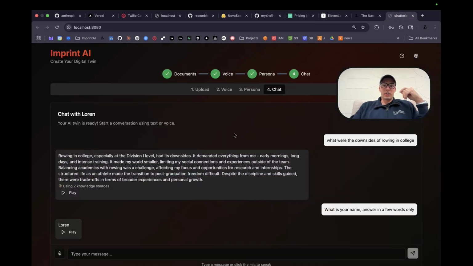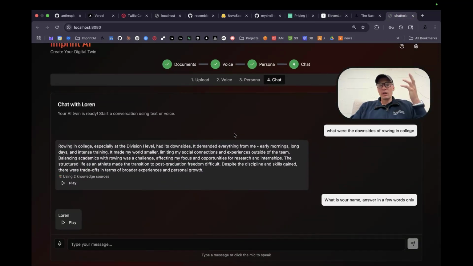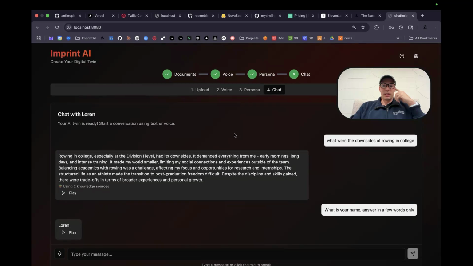So cool to have this kind of local thing running. Ideally, I would have some GPUs to run it on as well, but yeah, I'll probably put the GitHub up. So feel free to try it for yourself.